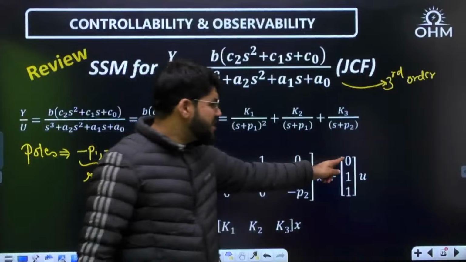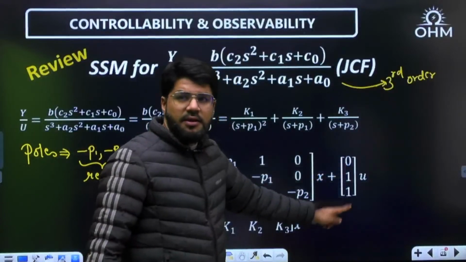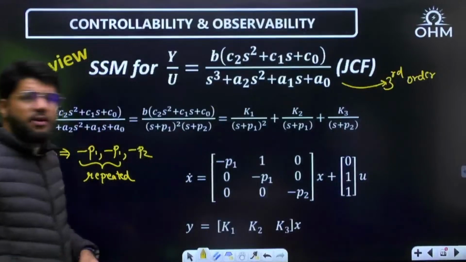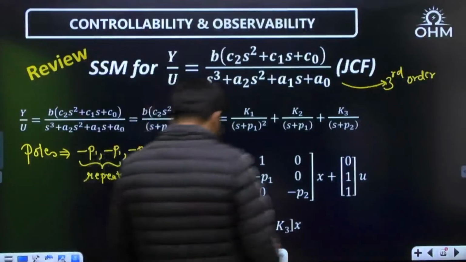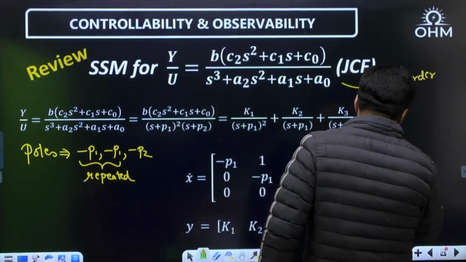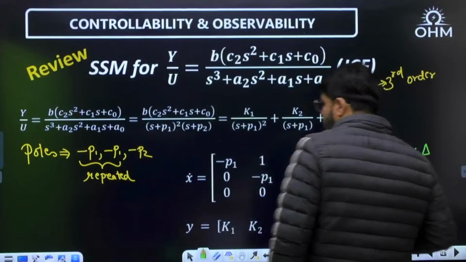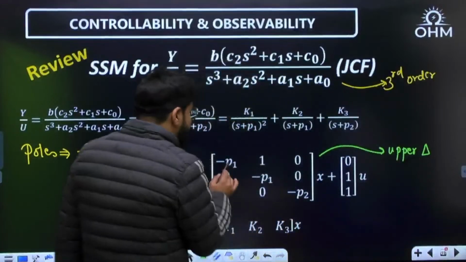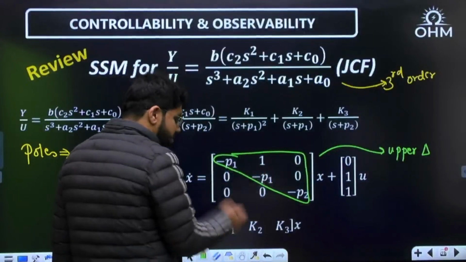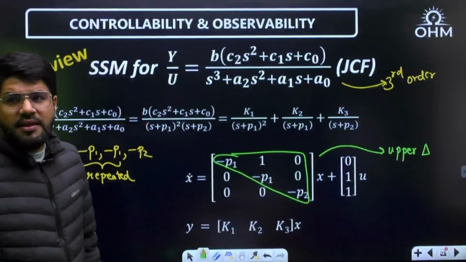The B matrix has the fixed elements 0, 1, 1. And X dot equals AX. What is the A matrix? Here the A matrix will be an upper triangular matrix. See, this is the upper triangle. All the elements are fitted in the upper triangle. There is nothing below the diagonal element, nothing in the lower triangle.